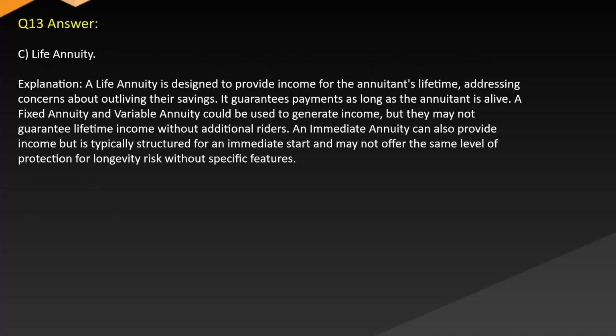Answer: C. Life annuity. Explanation: a life annuity is designed to provide income for the annuitant's lifetime, addressing concerns about outliving their savings. It guarantees payments as long as the annuitant is alive. A fixed annuity and variable annuity could be used to generate income, but they may not guarantee lifetime income without additional riders. An immediate annuity can also provide income, but is typically structured for an immediate start and may not offer the same level of protection for longevity risk without specific features.